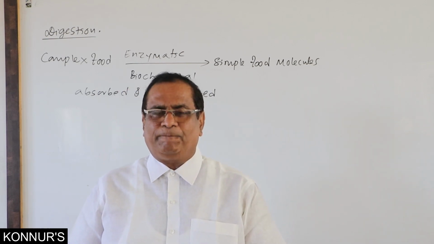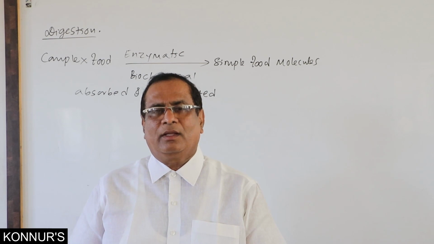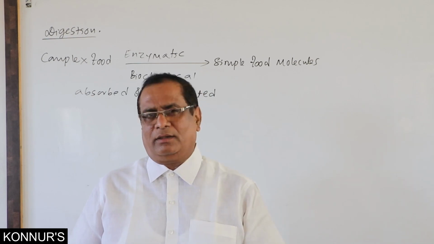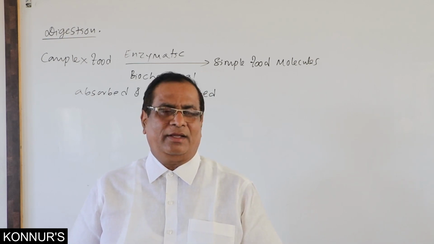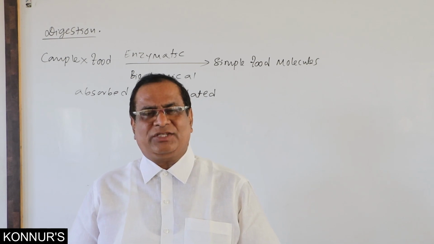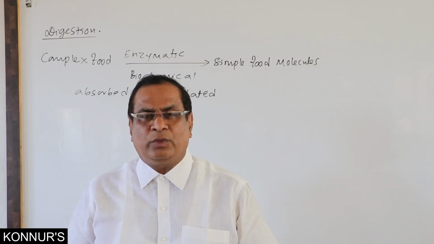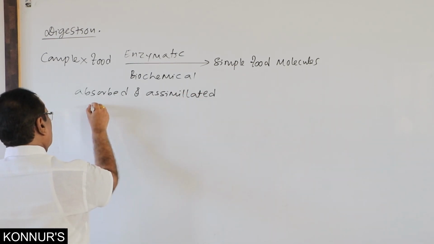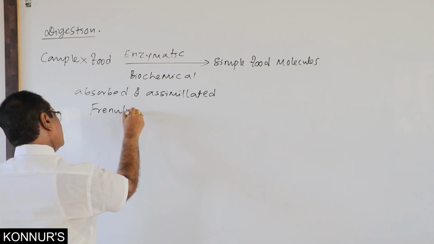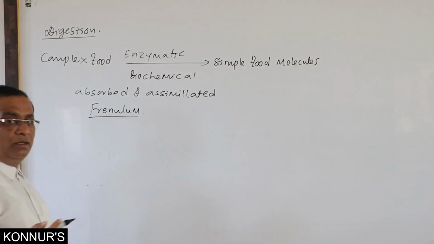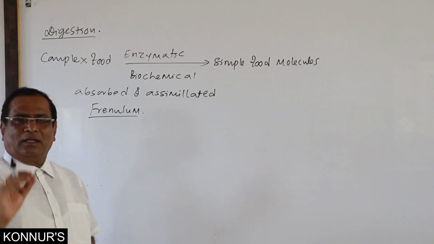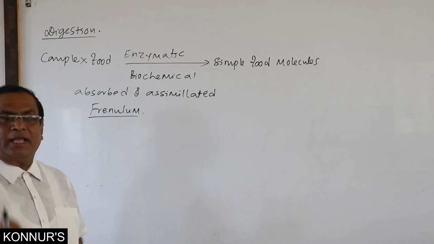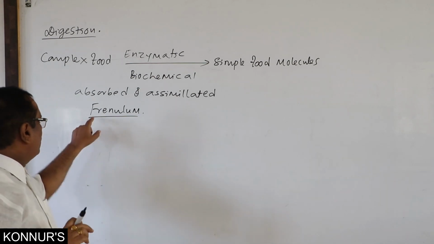In buccal cavity, we do find a muscular tongue. That muscular, flattened tongue is attached to the floor of buccal cavity by frenulum. They may make a NEET question: a tongue which is attached to the floor of buccal cavity by frenulum.